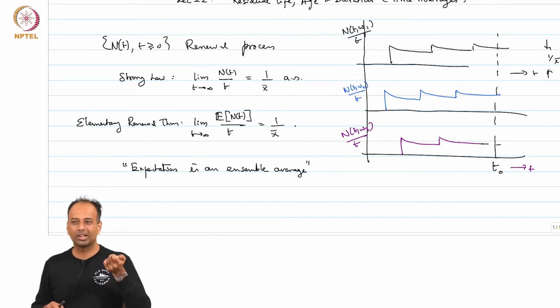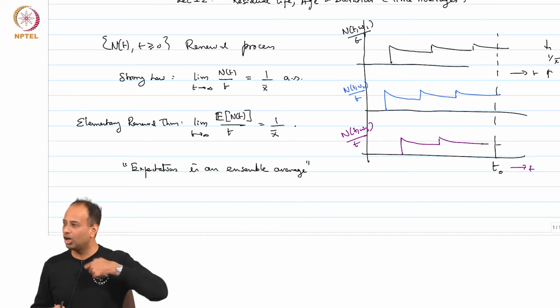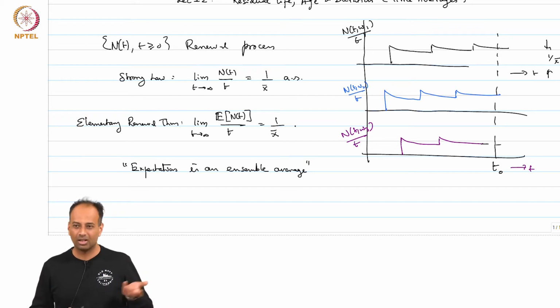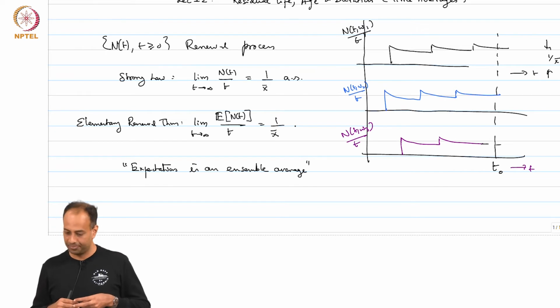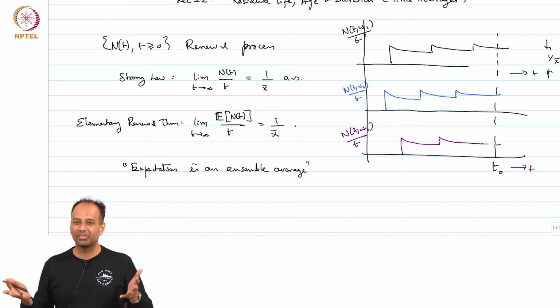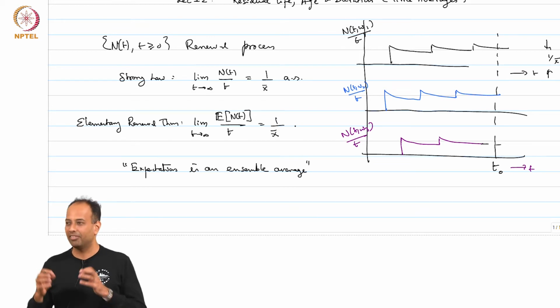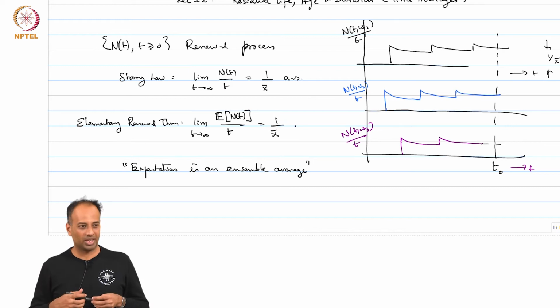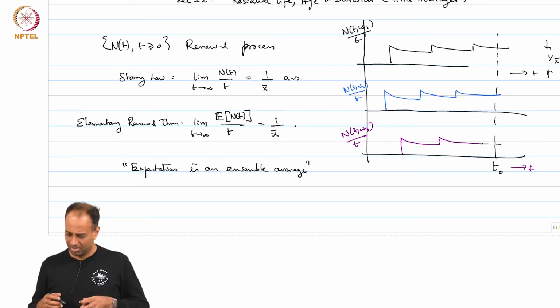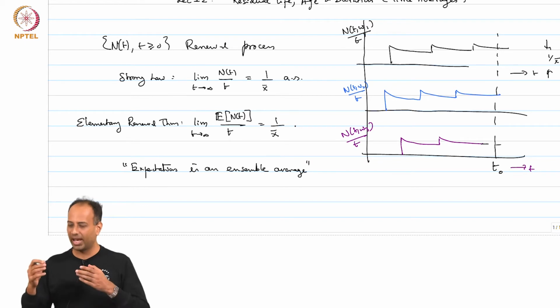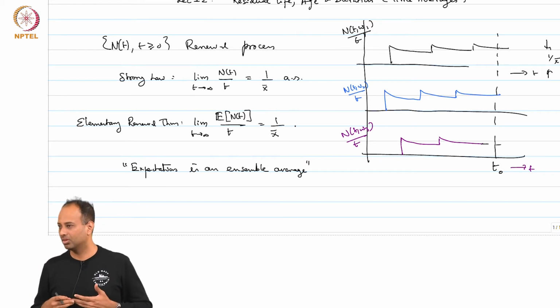Because little omega, what is this little omega? Once the little omega realizes, all your X_i's realize, all your S_i's realize. So, depending on the realization of your inter-arrival times, you will have some particular realization of N(t, omega), and these little omegas have different probabilities. Expectation of N(t) is like averaging over little omega, somewhat loosely speaking, and for a particular t naught, N(t) over t is a random variable, you are taking expectation over that.